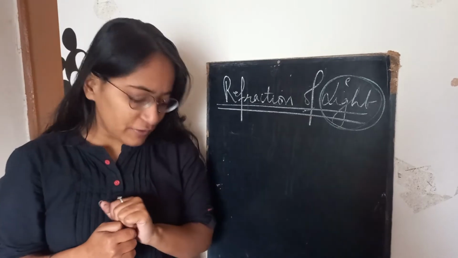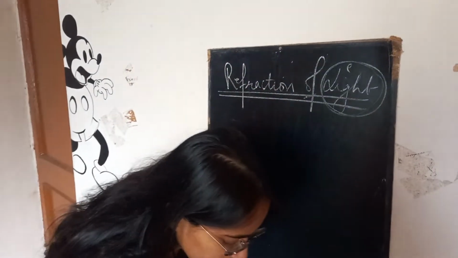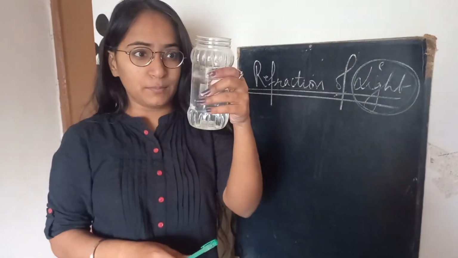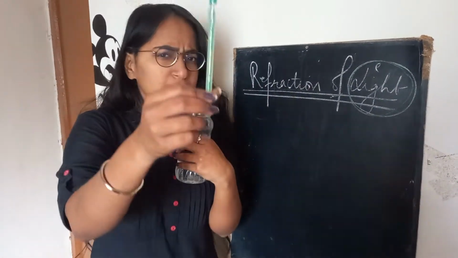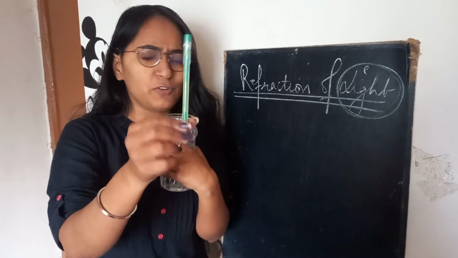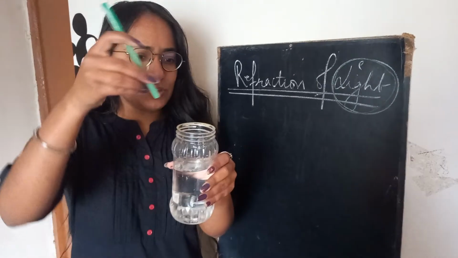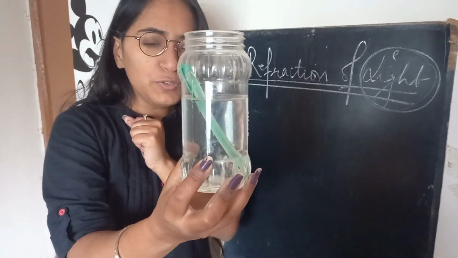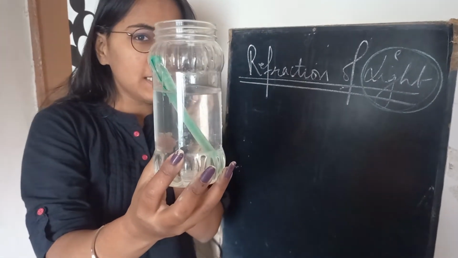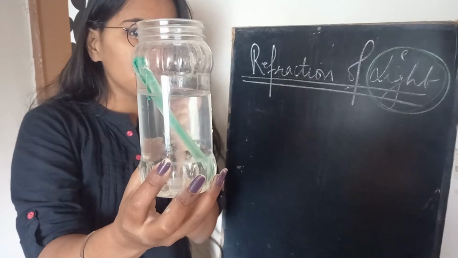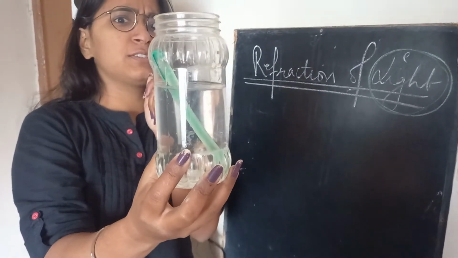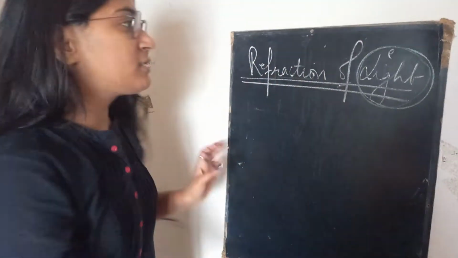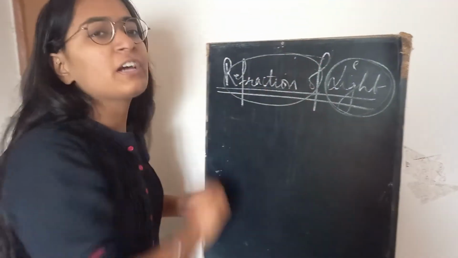Just to tell you what is refraction of light, I have an example over here. Can you see this pen and this tumbler with some water in it? Is this pen a straight pen? Of course it is, not a question. Now let me put this pen inside this tumbler. Now, could you see the pen a little bit tilted under the surface of water? I could see so. But why? Because of this term which I call refraction.